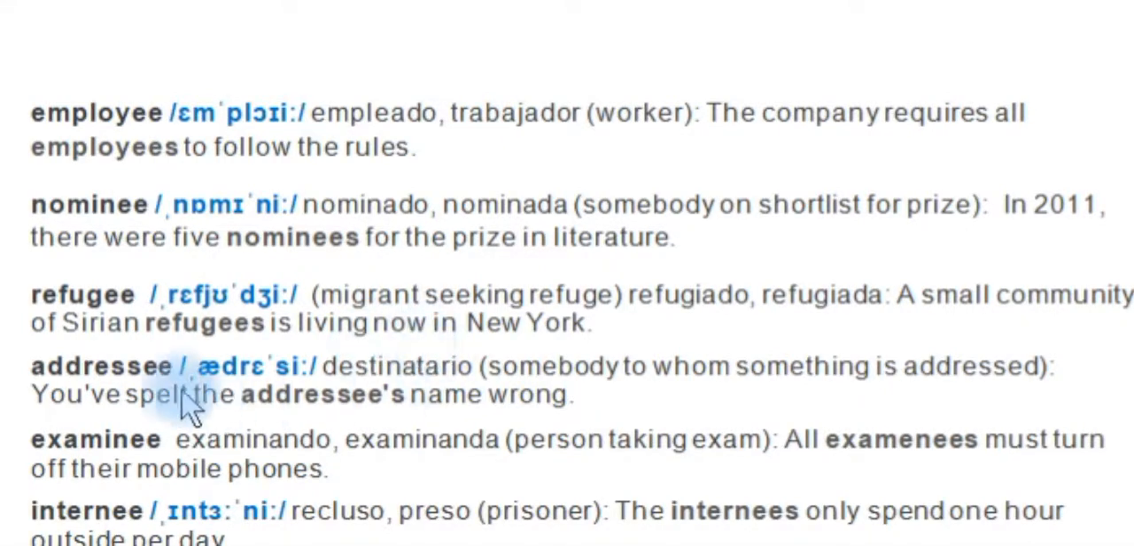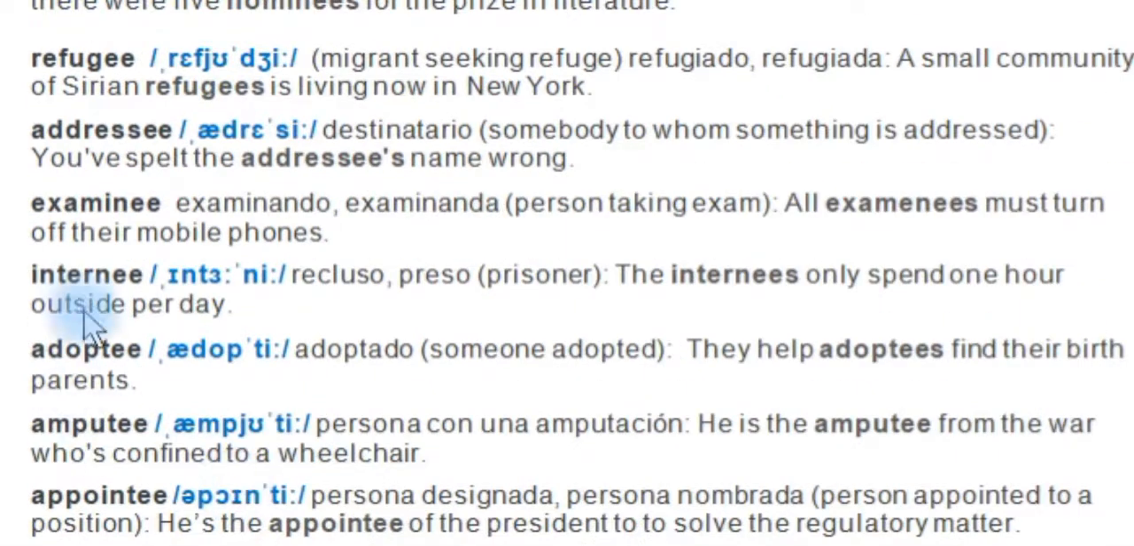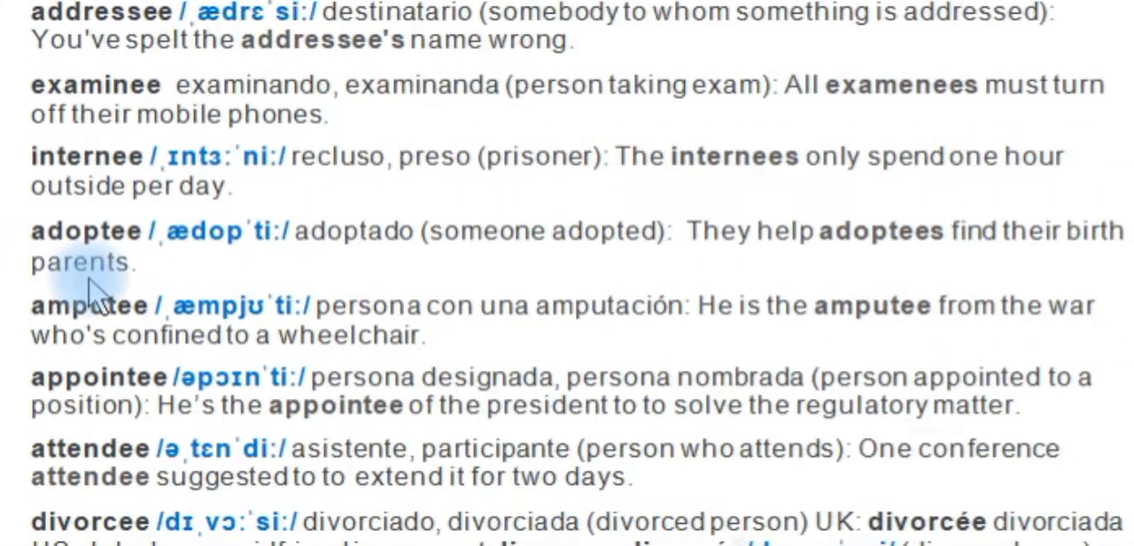Addressee, okay, somebody to whom something is addressed. You've spelled the addressee's name wrong. Examinee, someone who's taking an exam, all examinees must turn off their mobile phones. Internee is a prisoner, an inmate in a prison, recluso, preso. The internees only spend 1 hour outside per day.